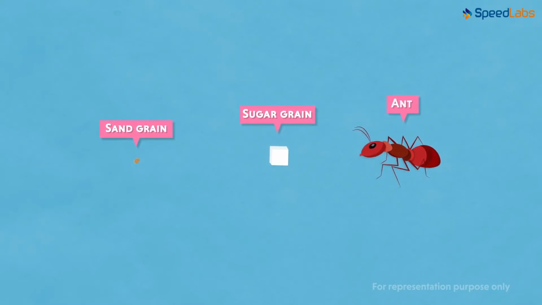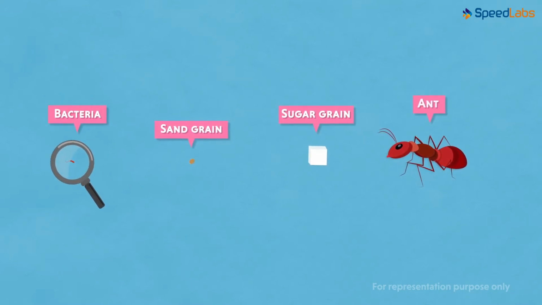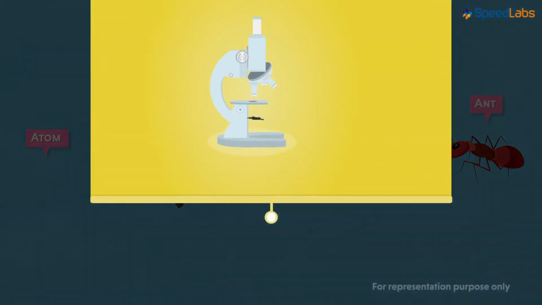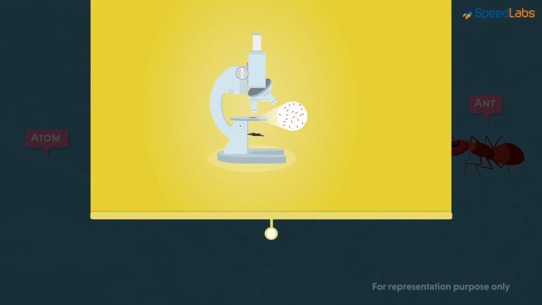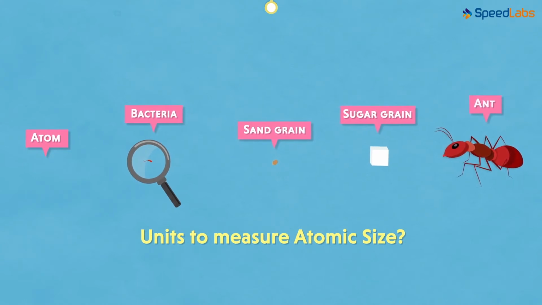Yes, we know that microorganisms like bacteria are tinier than what we can imagine, because we cannot see them with our naked eyes. So is an atom as small as a bacterium? You will be amazed to know that a single cell like a bacterium is made up of millions of atoms. Astonished, right? But the fact is that the bacterium can be observed at least using a microscope. However, seeing a single atom is nearly impossible. Yes, the size of an atom is that small. So that means there will be no units to measure it either, right?